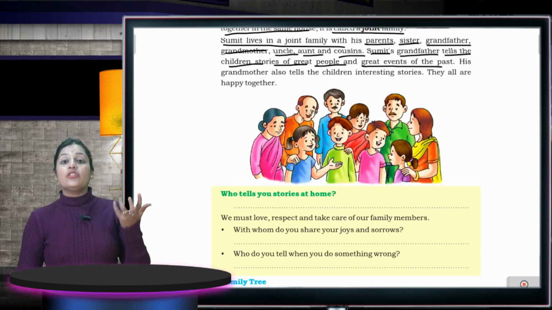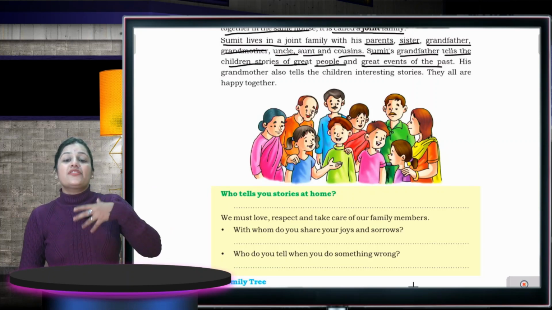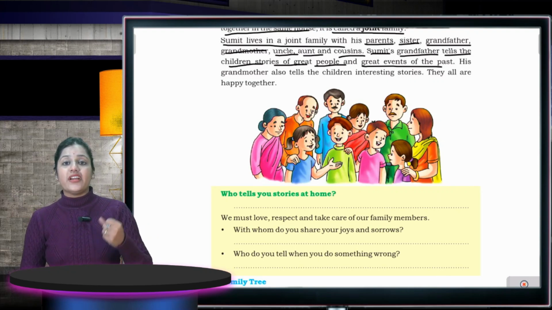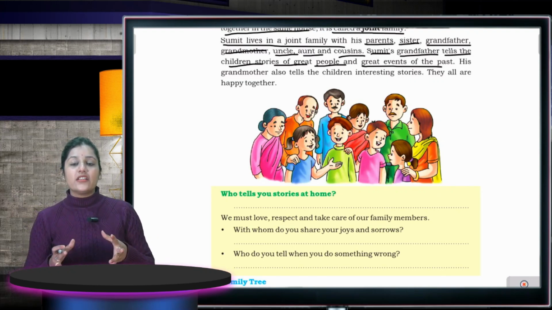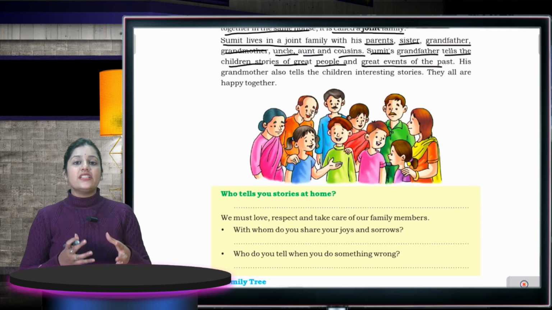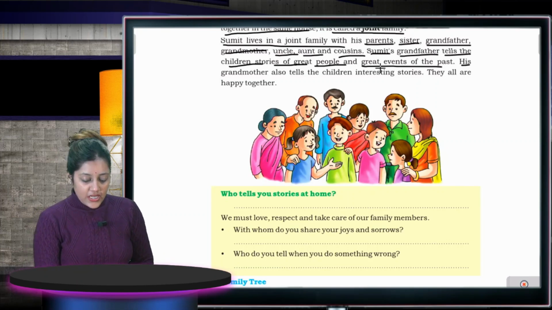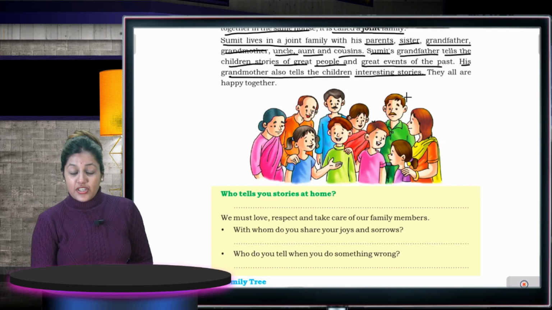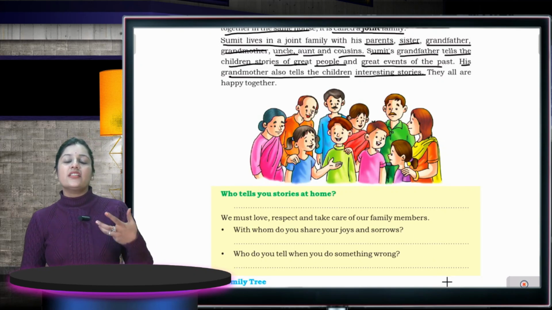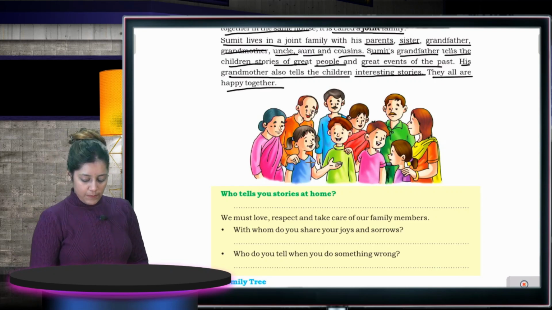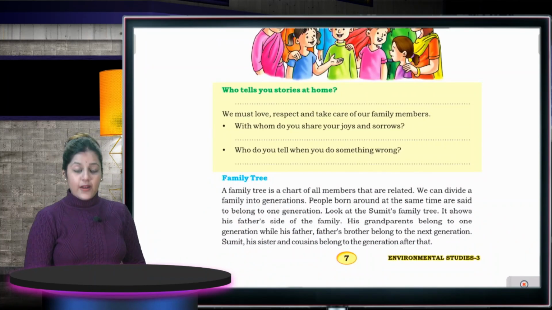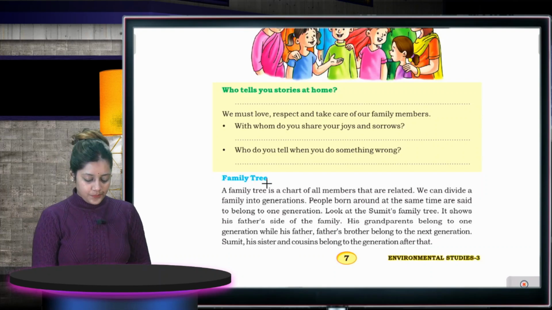They tell the stories of past life, how they struggled and how they did things when technology was not so advanced. So what do they do? They all tell these incidents to Sumit. His grandmother also tells the children interesting stories. They all are happy together and they all live together as a happy family.